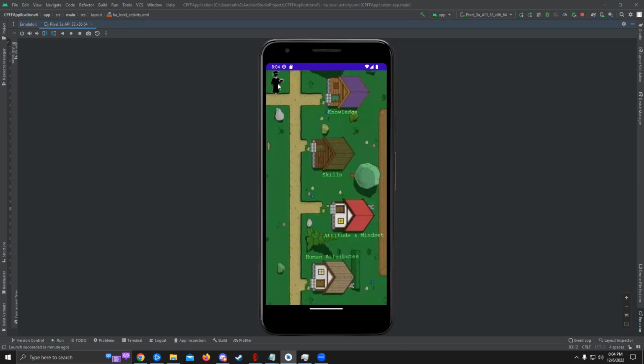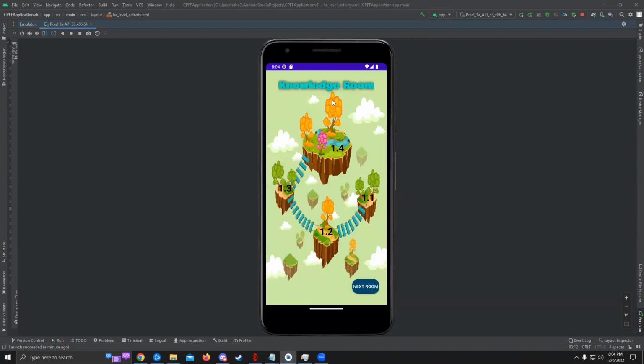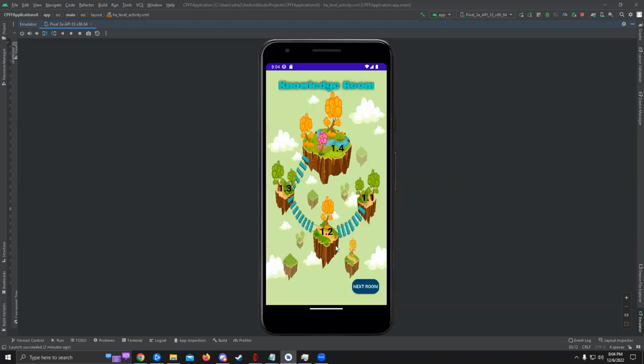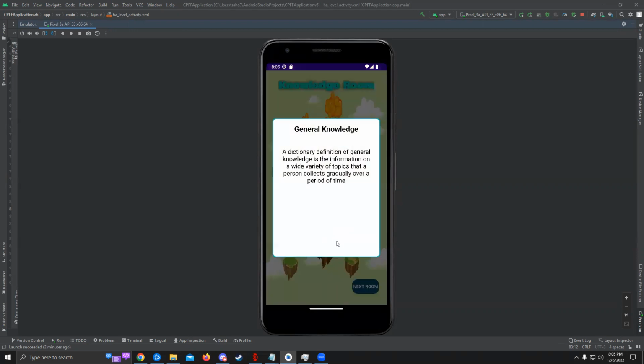Whenever the user drags or holds his finger down, he can move between houses depending on the road where he wants to go. If he clicks on the knowledge house, whenever he reaches it, he's prompted with the points that he can click to discover knowledge about, for example, linguistic knowledge. Here we can see, and if we click here, it shows the general knowledge.